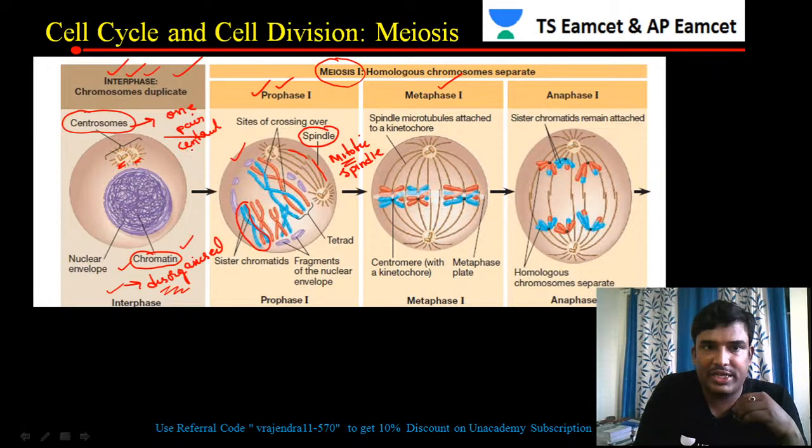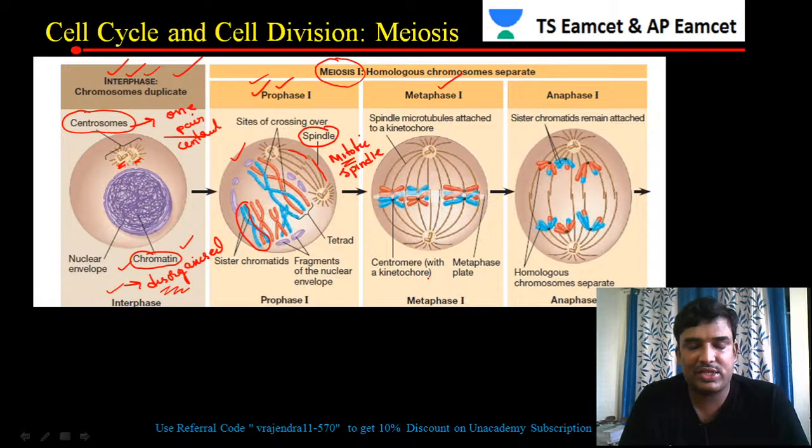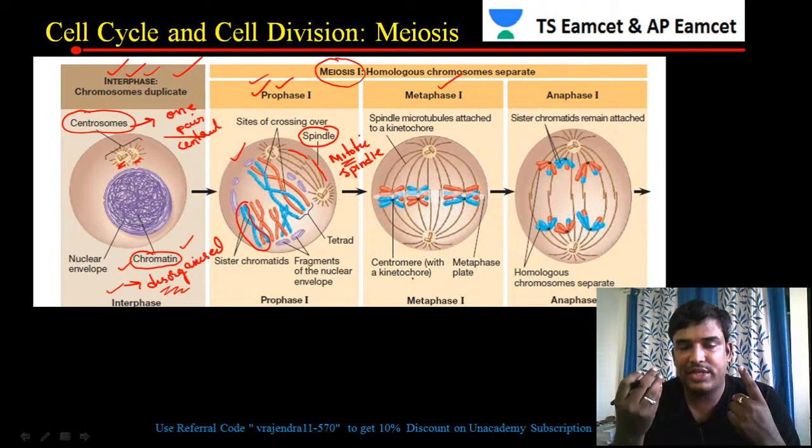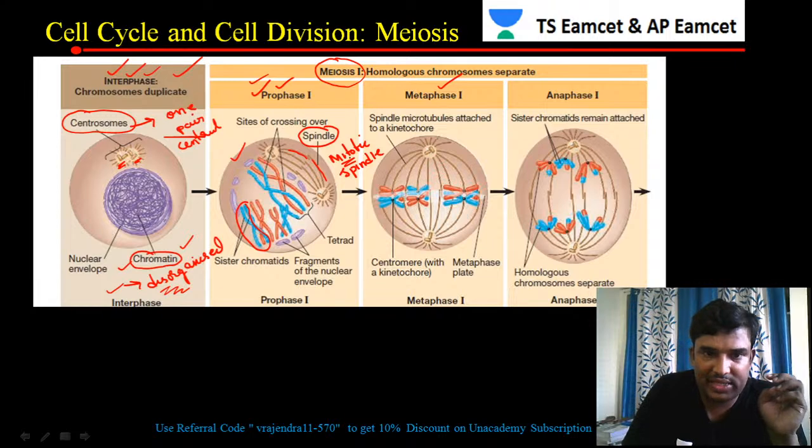This is the cell in interphase. Now the cell will enter meiosis 1, that is prophase 1. In prophase 1, as we have just seen, the very first stage is the formation of the bouquet stage. After that, synapsis takes place in zygotene. After synapsis, in pachytene, crossing over takes place, and you can see it in this diagram.